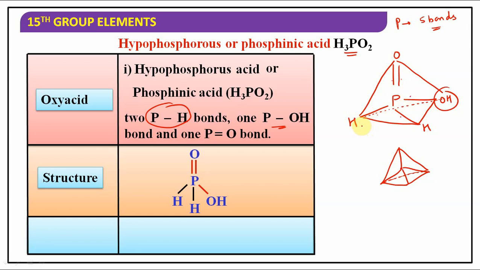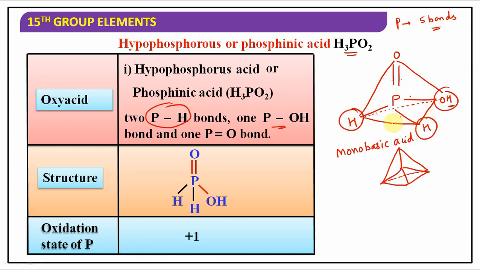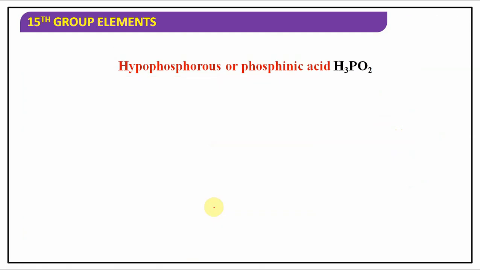Of course, you have to remember the formula. If you remember the formula, you can frame the structure and identify how many P=O bonds, P-H bonds, and P-OH bonds there are. Here only one hydrogen can be ionized, so it is an example of a monobasic acid. Its basicity is equal to 1, as one hydrogen can be ionized, while the remaining two hydrogens cannot be ionized, as they are directly attached to phosphorus. Its oxidation state is +1. Hypophosphorus acid or phosphinic acid, formula H3PO2.